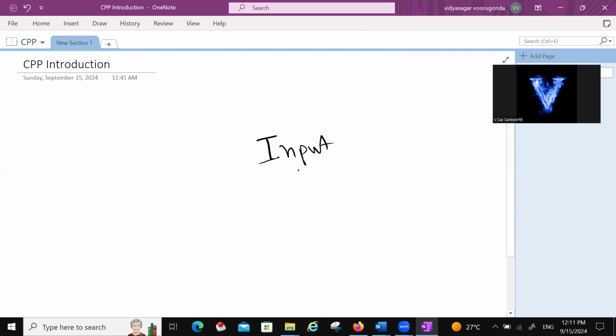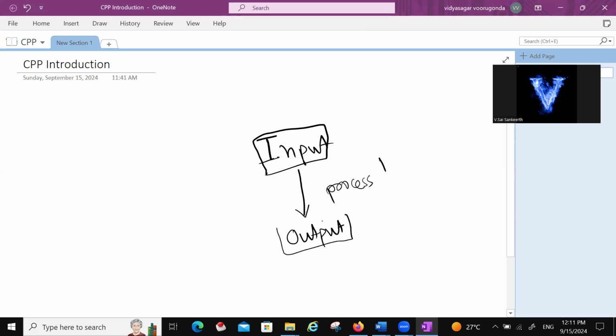We are doing some process, so finally we are getting output. Some input is required, for the given input we are doing some process, so finally we are getting the output.